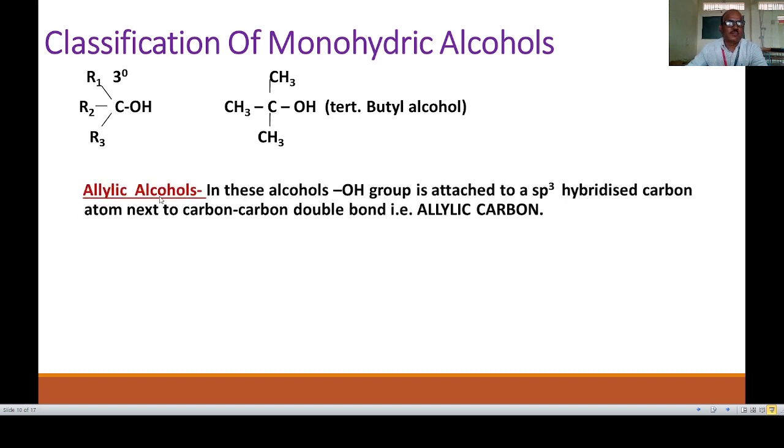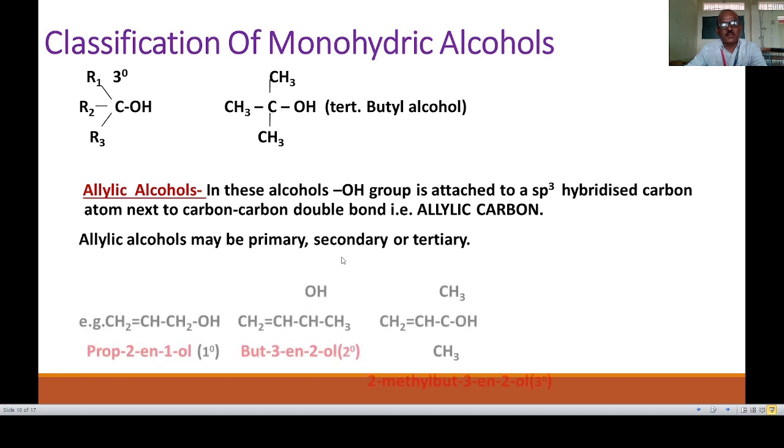Then the second type, that is allylic alcohols. In allylic alcohols, the OH group is attached to an sp3 hybridized carbon atom next to a carbon-carbon double bond. That is the allylic carbon. Allylic alcohols are also classified as primary, secondary or tertiary.